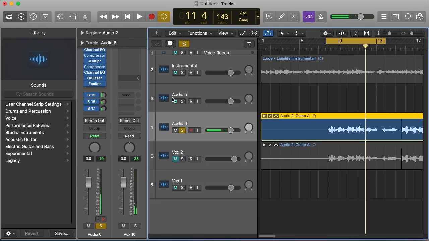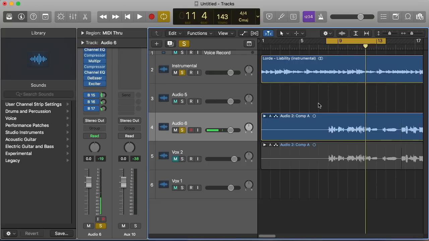Yep, that sounds about good to me. So yeah, that's kind of the gist of how I mix vocals stock using stock sounds in Logic. So let's go over this and just have a little listen.